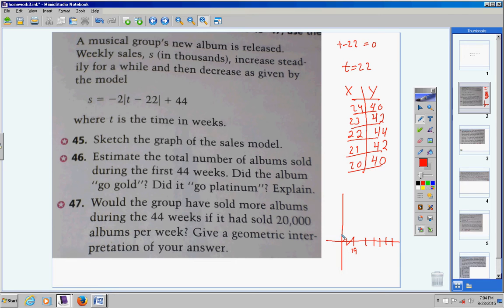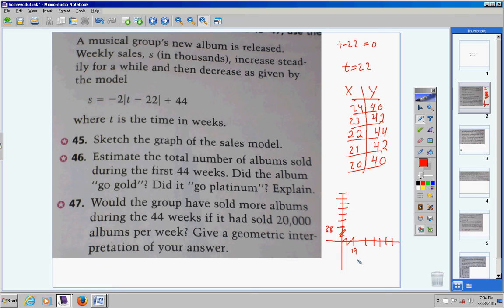I would put a little hitch mark here, just make a note that I'm starting at 38, 39, 40, 41, 42, and 43, 44, and you can quickly draw the graph, and it would look something like this. Okay, so there we go.